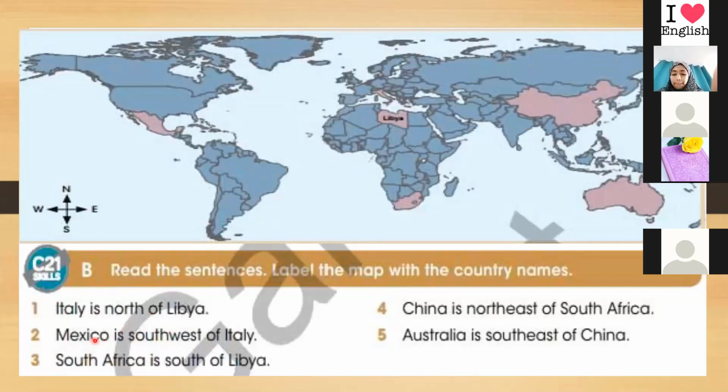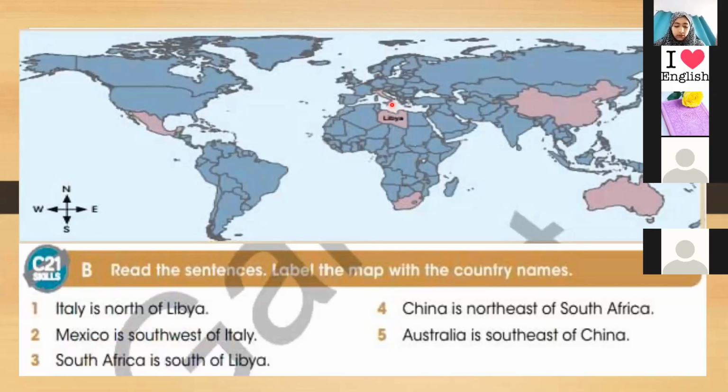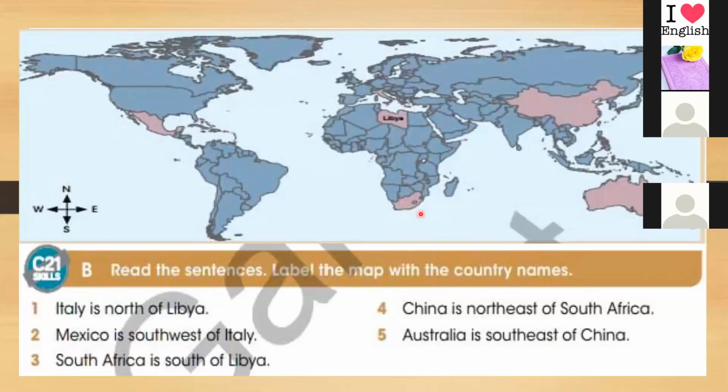So what about Mexico? Mexico is southwest of Italy. Where's the southwest of Italy? So it will be here. So this is Mexico. South Africa is south of Libya. So where's the south of Libya? It is here. Yes. So where's South Africa? So this country is South Africa.